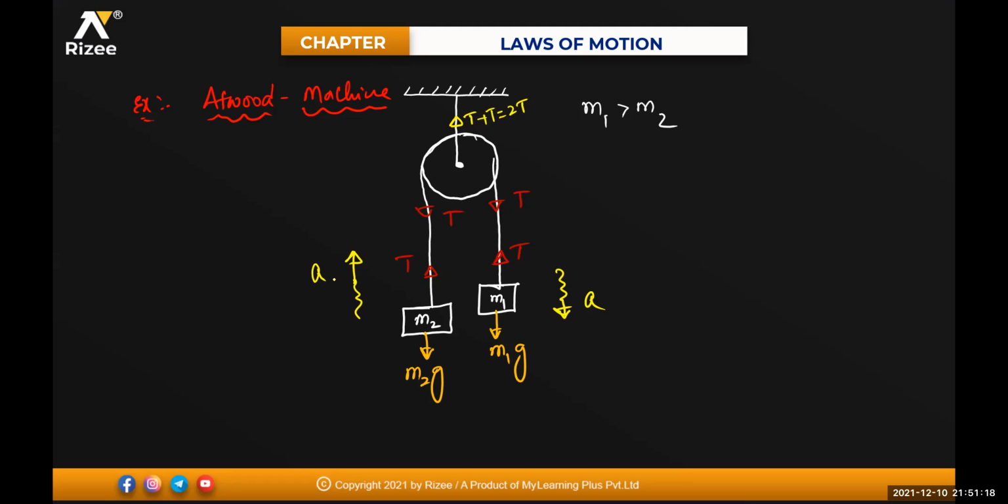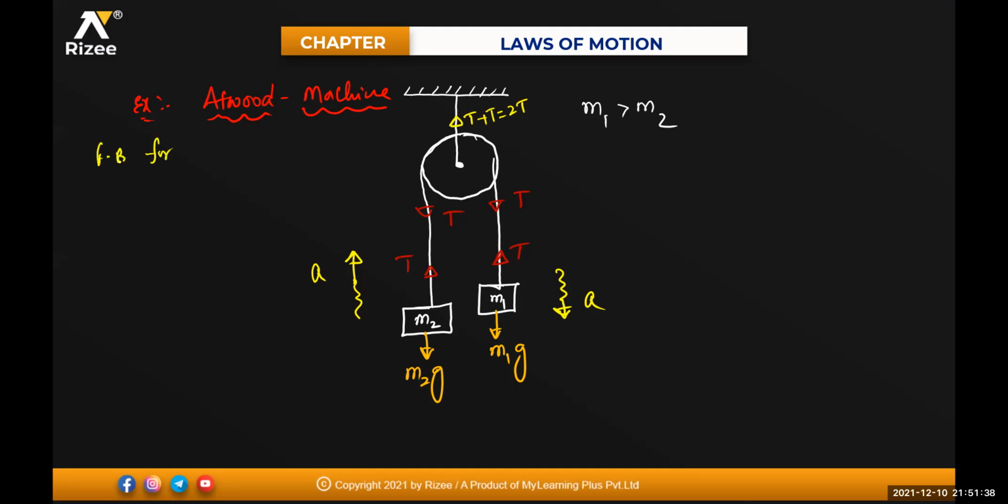If the acceleration of M1 in the downward direction is 2 meters per second squared, the acceleration of the body M2 in the upward direction will also be 2 meters per second squared, but as it is opposite, we write it with a negative sign. Clear for everyone? Very good. Yes, sir. Now write the equation, beta, for M1.